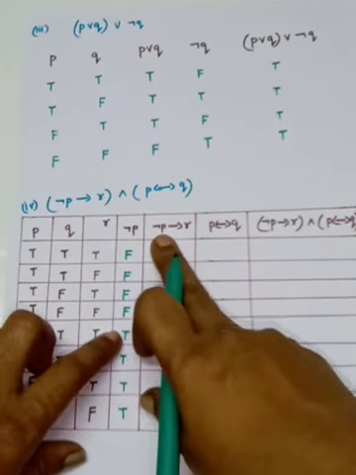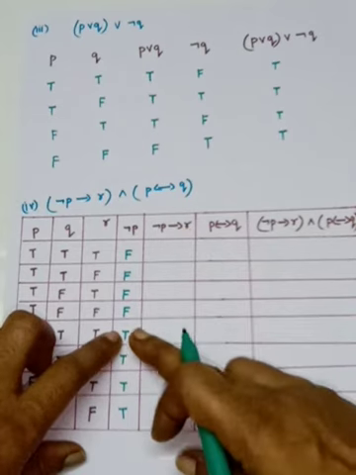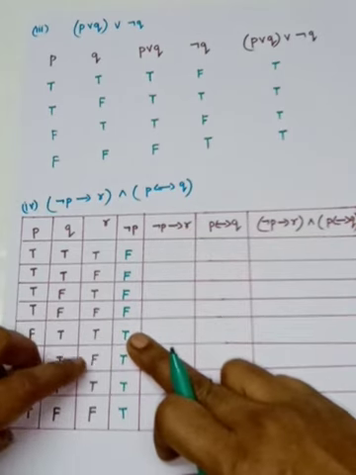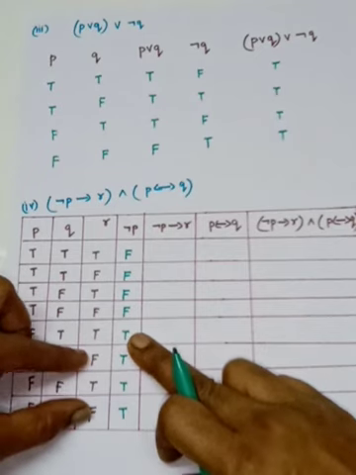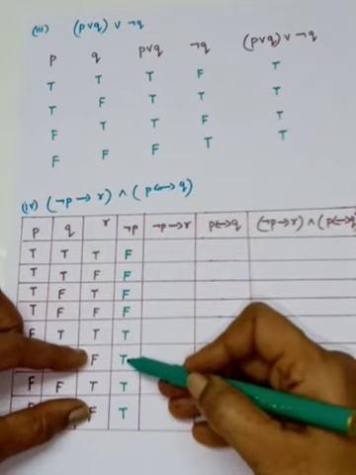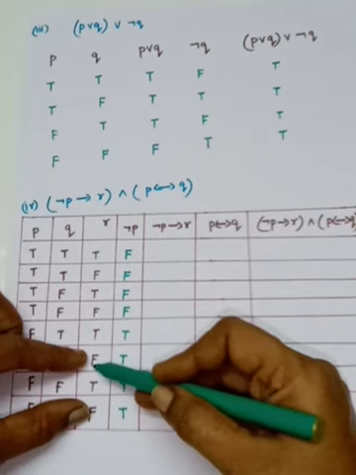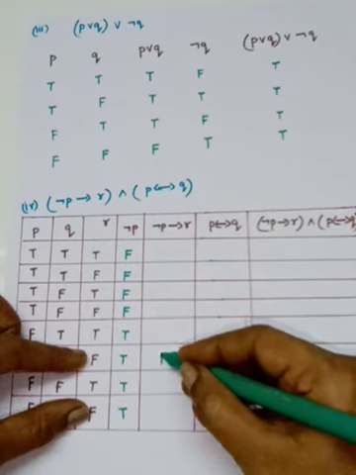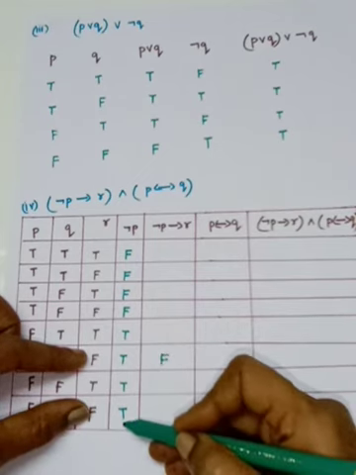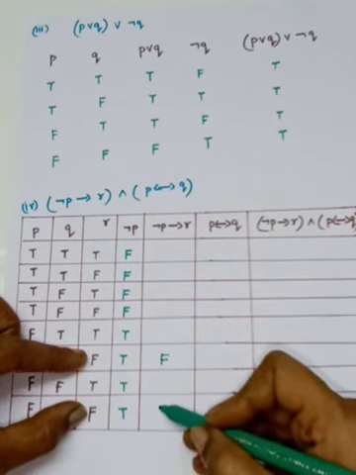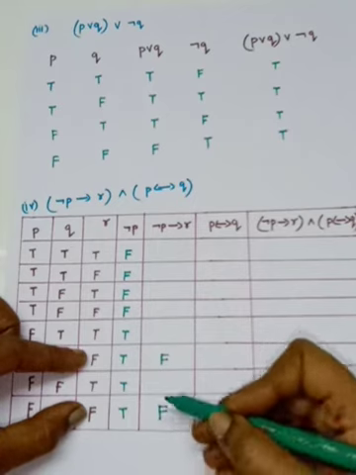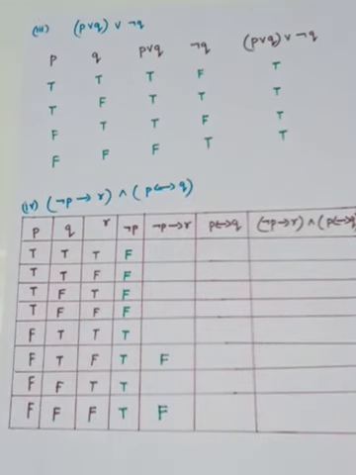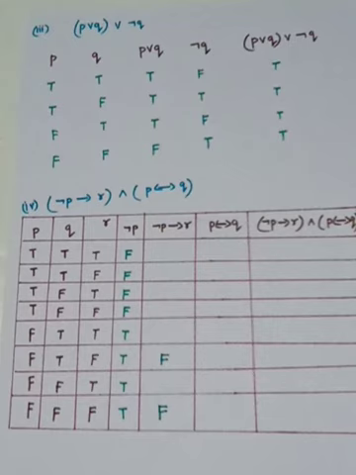The first statement is true and the second statement is false. You see that? Here the second statement is false where it has come. So here you will have it and here also you will have it. So the first statement is true and the second is false, so for that you have to write false. Here also first one is true, the second one is false, so it is false. Otherwise everything is true. So for this conditional statement, if negation P then R,